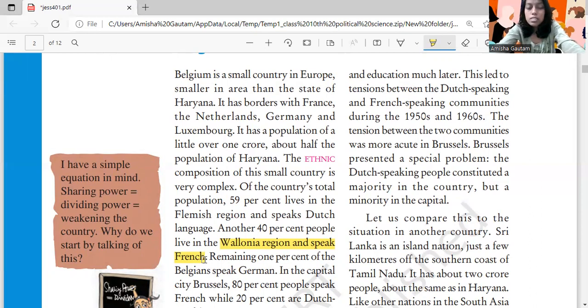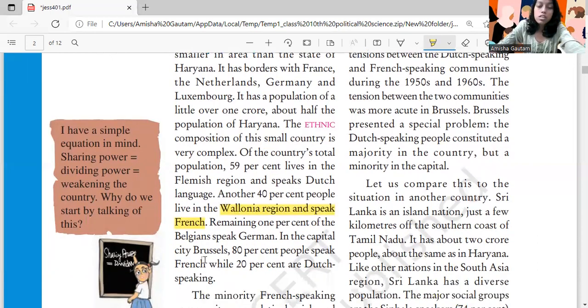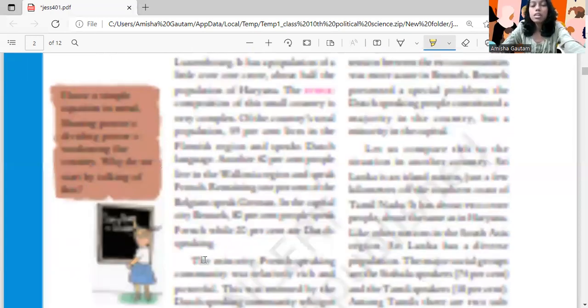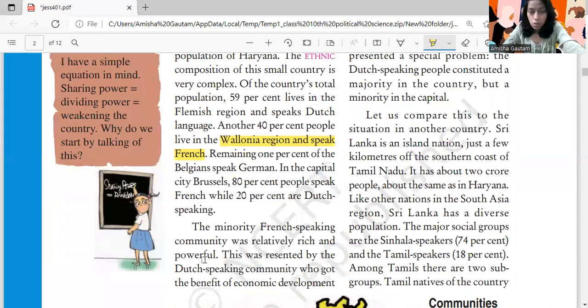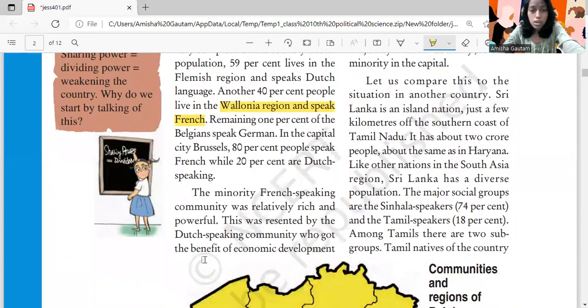Now, in the capital city of Brussels, 80% people speak French, while 20% are Dutch speaking. Now who is the minority? Here you will see that the minority French speaking community was relatively rich and powerful.